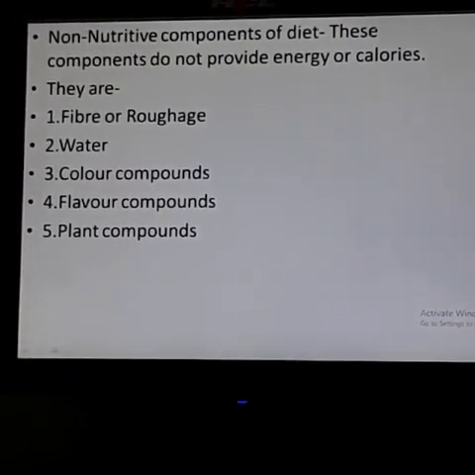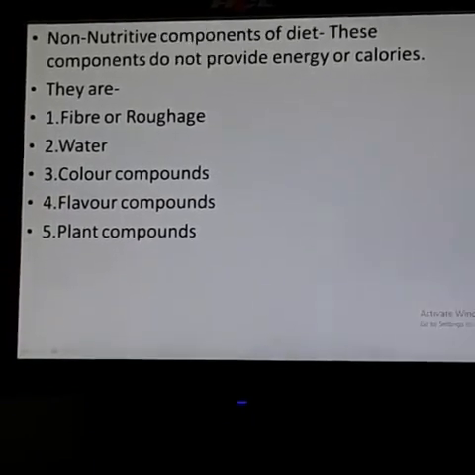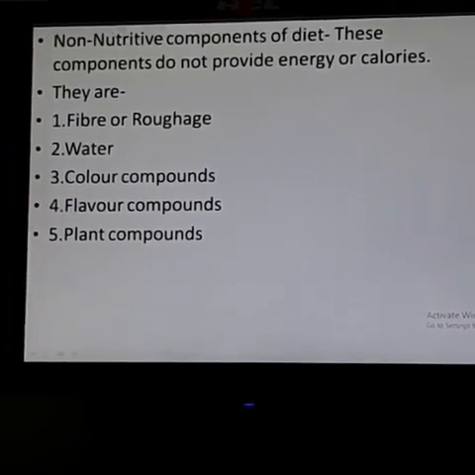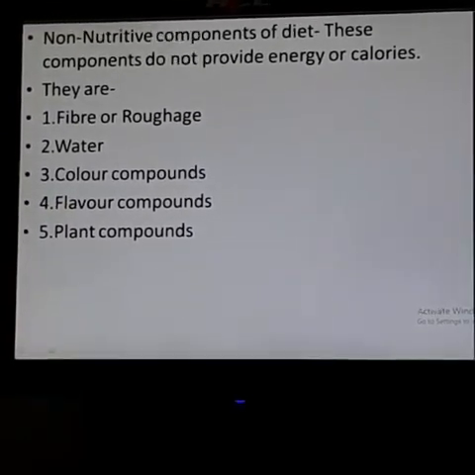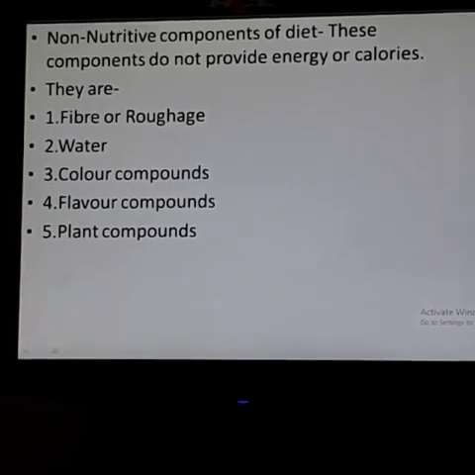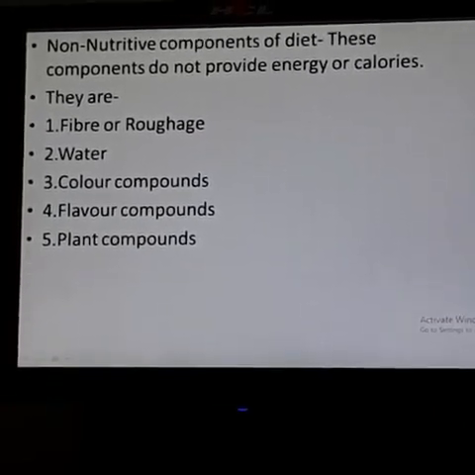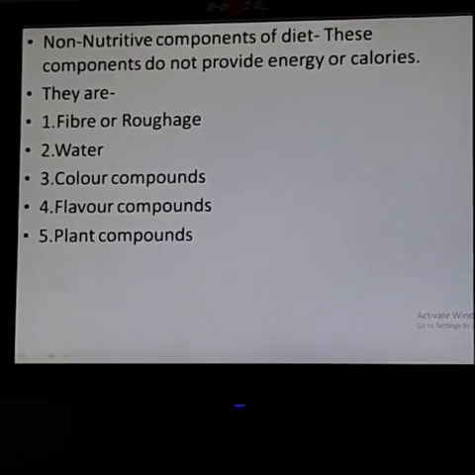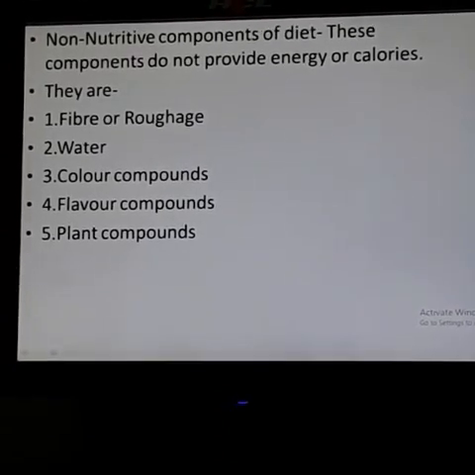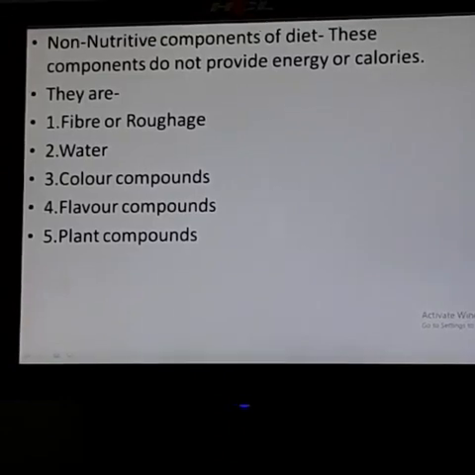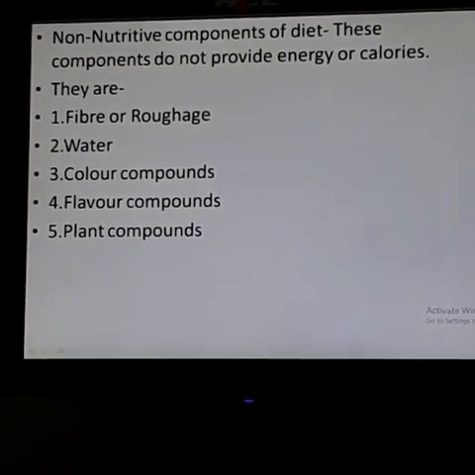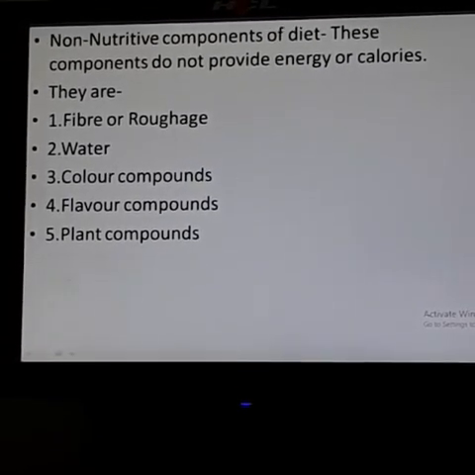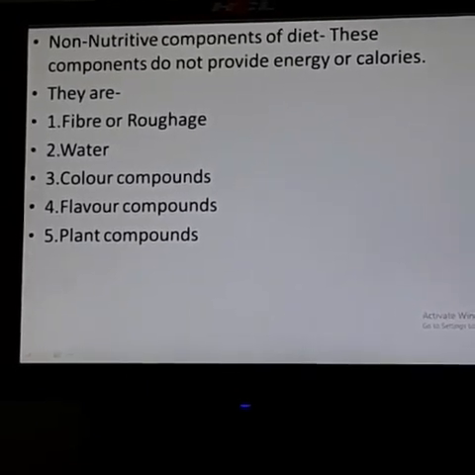So students, we have discussed nutritive components of diet and non-nutritive components of diet. I hope you understand it. And one thing I must tell you, students, online classes are not equal to the regular classes we hold in our schools. So there are some shortcomings, and we will confirm them after reopening the school. So today we discussed nutritive components of diet and non-nutritive components of diet.